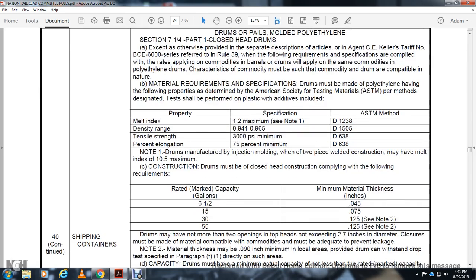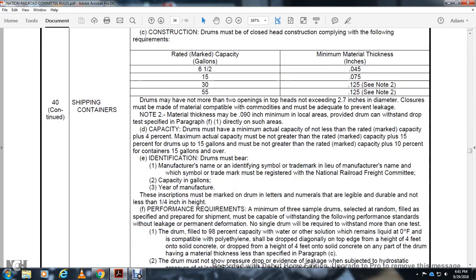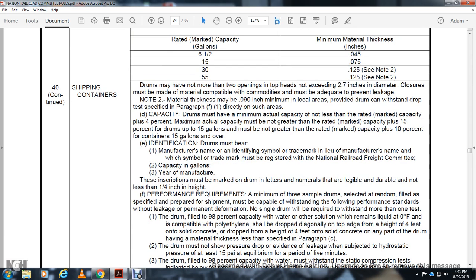Rated marked gallons, minimum thickness in inches. Drums shall have not more than 2 openings in the top head, but they cannot exceed 2.7 inch diameter. The closures must be made of compatible material. The closures must be adequate to prevent leakage. Material thickness must not be less than 90,000 inch minimum.